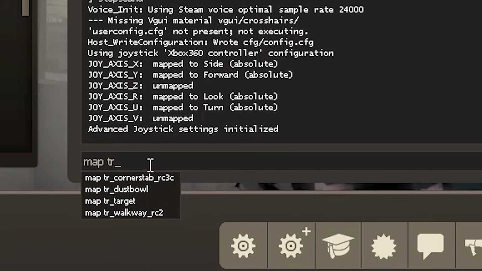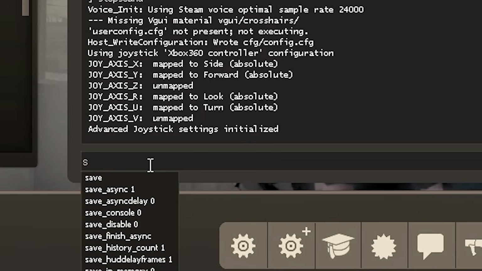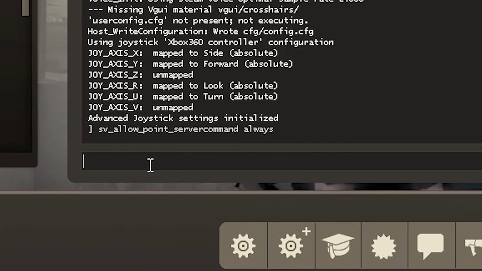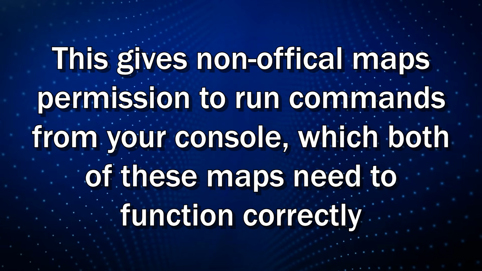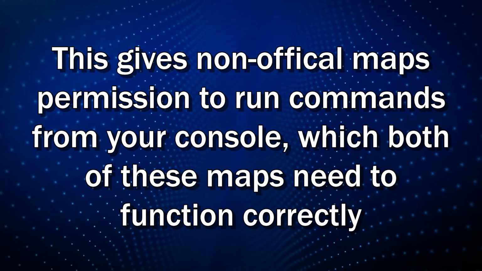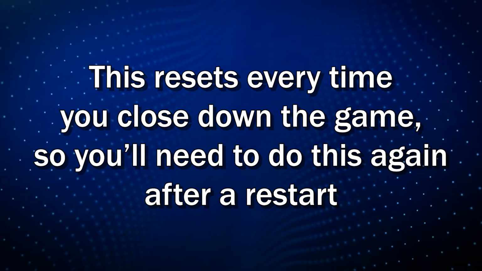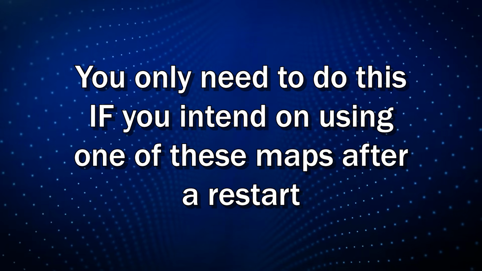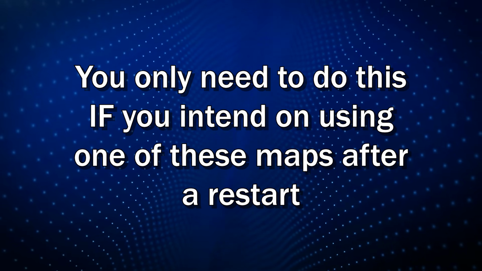However, don't launch the map just yet. Instead, backspace everything and type the following command: sv_allow_point_servercommand always. You can find it in the description if you need to copy paste. Essentially, this gives permission to non-official maps to run commands from your console, which both these maps need to function correctly. This resets every time you close down the game, so every time you restart, you'll need to put this command in again. And don't worry, you don't need to do it right away upon every restart from now on, only if you intend to use one of these maps and have restarted your game since.